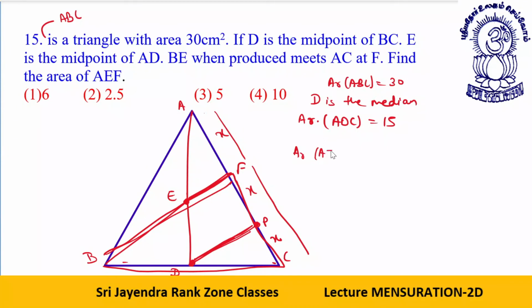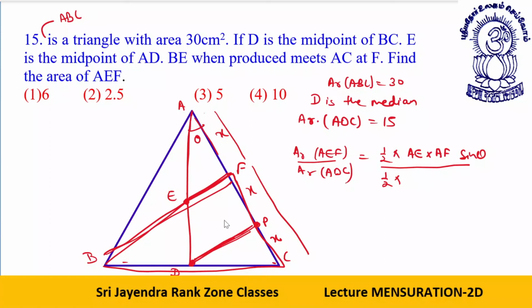Area of AEF upon area of ADC, that will be half. How do you calculate the area of any triangle? You take any two sides and the angle theta between them, half. AEF will be half into AE into AF into sine theta, divided by half into AD into AC into sine theta.